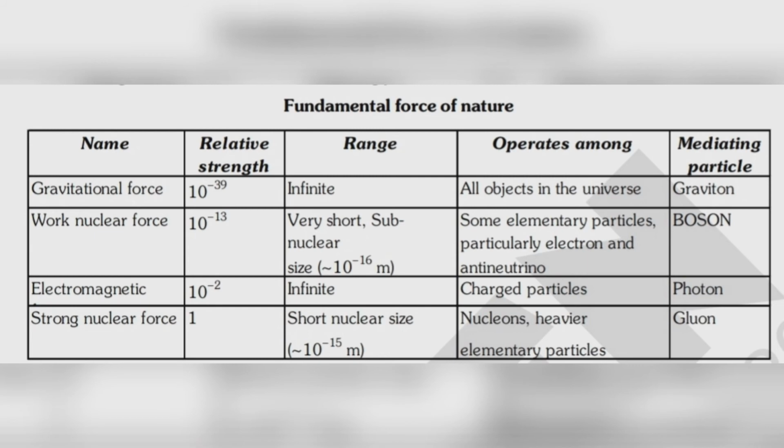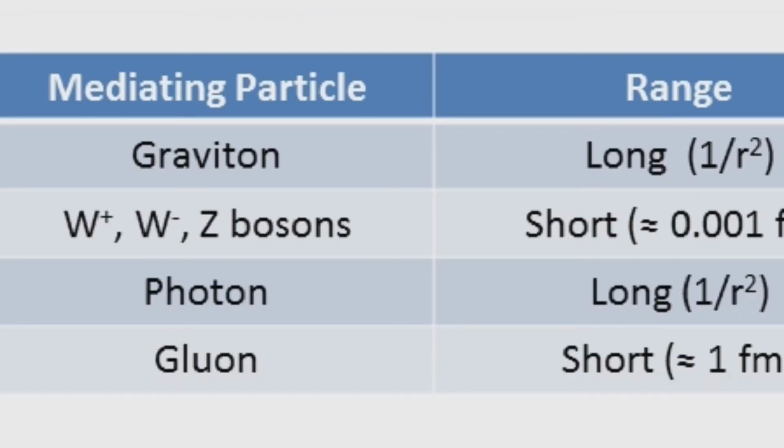So what is the function of this graviton? Let's see, two objects of mass m1 and m2 are interacting with each other through gravitational force. So they are exerting a force, but how is this force generated, how is this force transferred from one object to the other? So graviton acts as a force messenger. It acts between these two interacting particles and exerts force on the other particle due to the first particle. Similarly, we have bosons as the mediating particle in case of weak nuclear force, photon in case of electromagnetic force, and gluon in case of strong nuclear force.